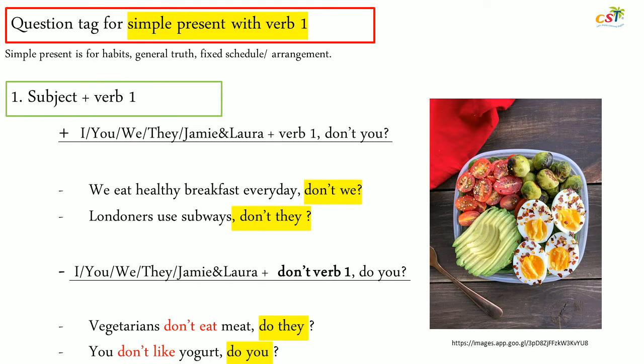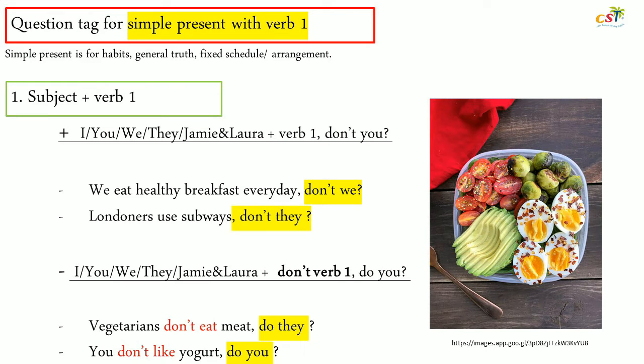Now let's explore question tags for simple present. Simple present is a sentence or statement that is used for habits, general truth, fixed schedule or arrangement. First, we will discuss simple present with verb 1. If your subject is I, you, we, they, or plural subjects, you can put verb 1. And because it is a positive sentence, your question tag will be negative. It will be don't you, don't we, don't they.